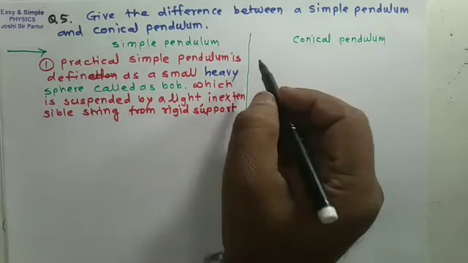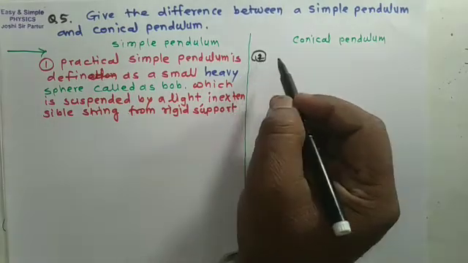But here the definition of a conical pendulum will be